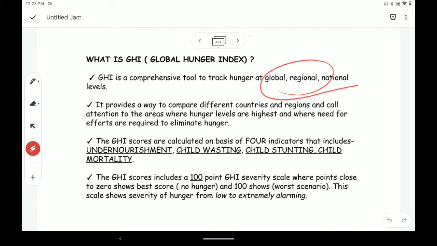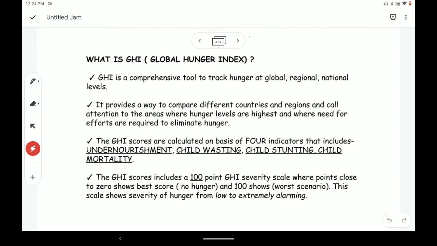Also, at state level, they find the data. So if they get the data about various regions, they can find the GHI with respect to that region. It provides a way to compare different countries and regions and call attention to the areas where hunger levels are the highest. So what is the need of the Global Hunger Index?